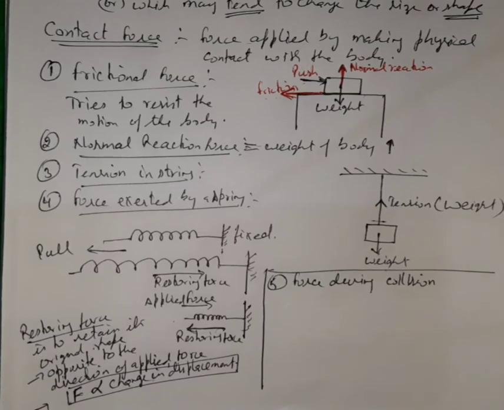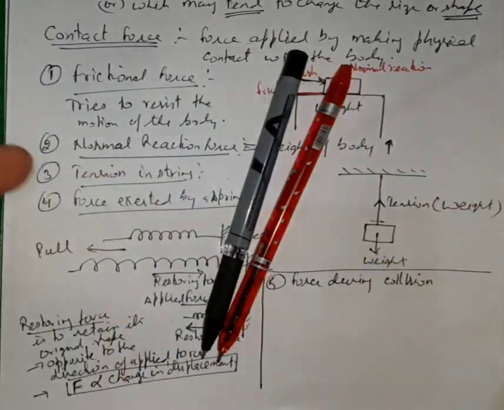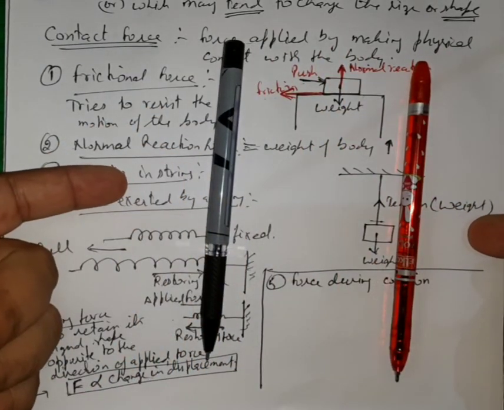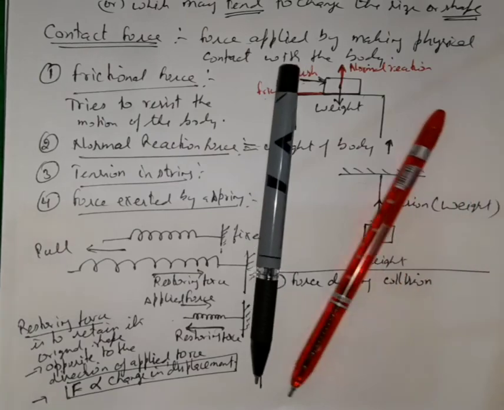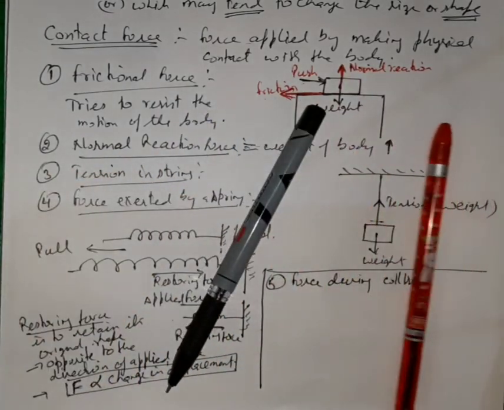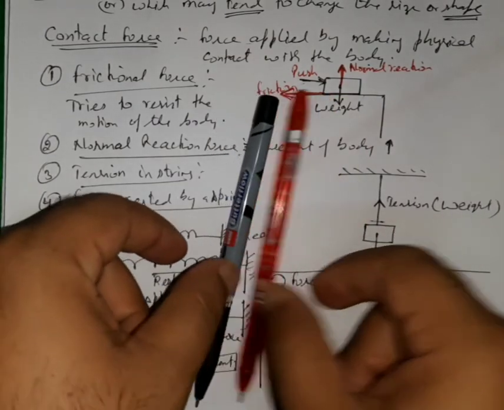Force during collision. So for this, let us say that if these two bodies come towards each other, then have a look at this. Once again I am showing this, so have a look. So the bodies move in the opposite direction on collision.